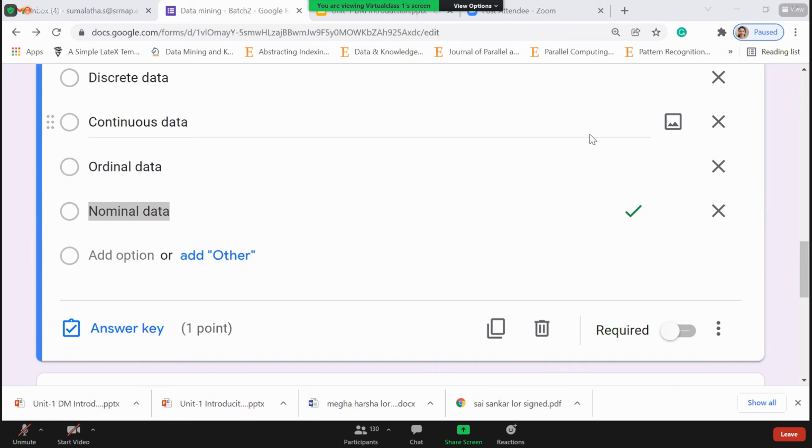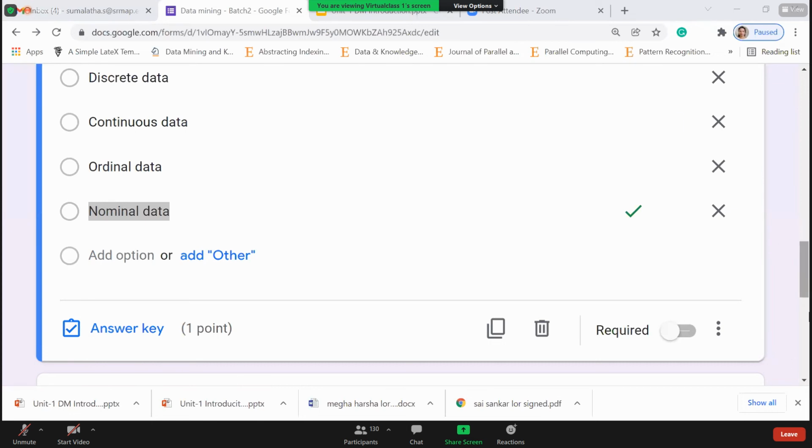I thought that CGPA will be a float value, so it will be continuous. That's my point of view. Because CGPA is some 8.5 will be there, 8.3 will be there, like that. It varies from universities, right? Yeah. In general, CGPA will be continuous. That's it. Any other question? Okay, fine.